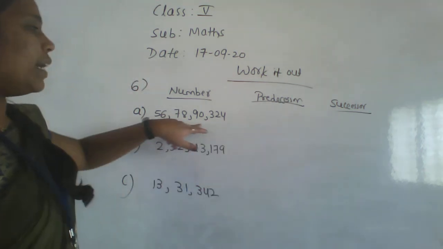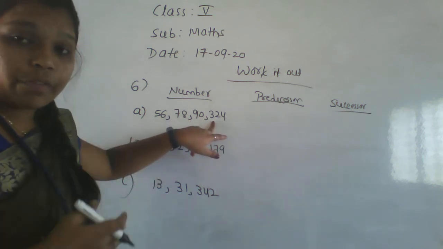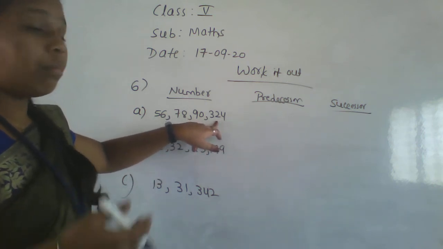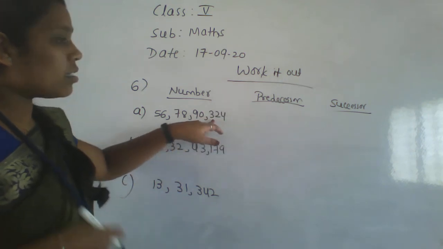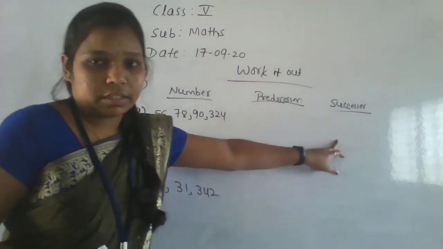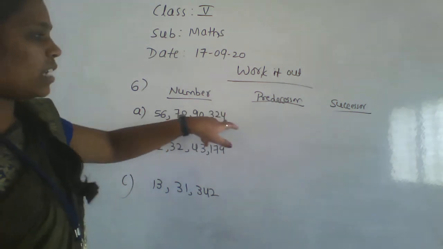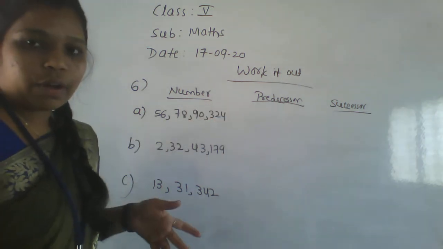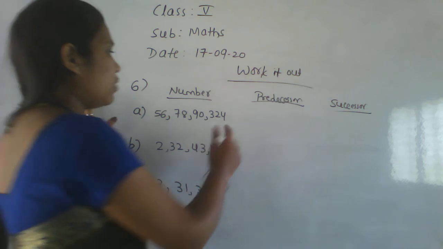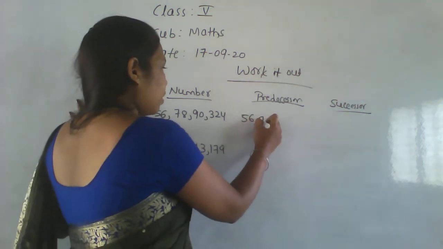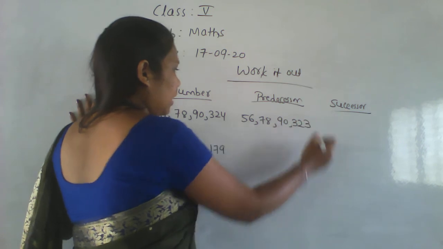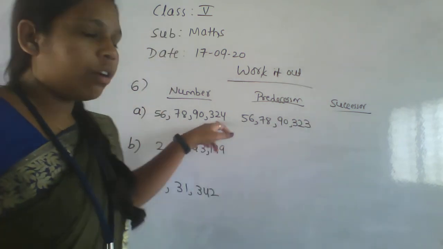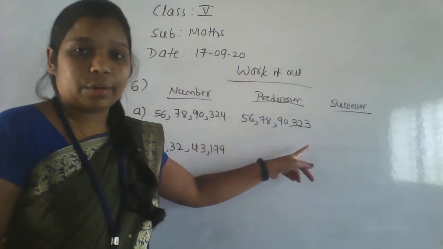Predecessor means we have to write the number before, and the next number you write here. Successor means only one place value will change here, nothing else will change. That is 56 crore 78 lakh 90,323. Before 324 we have 323.